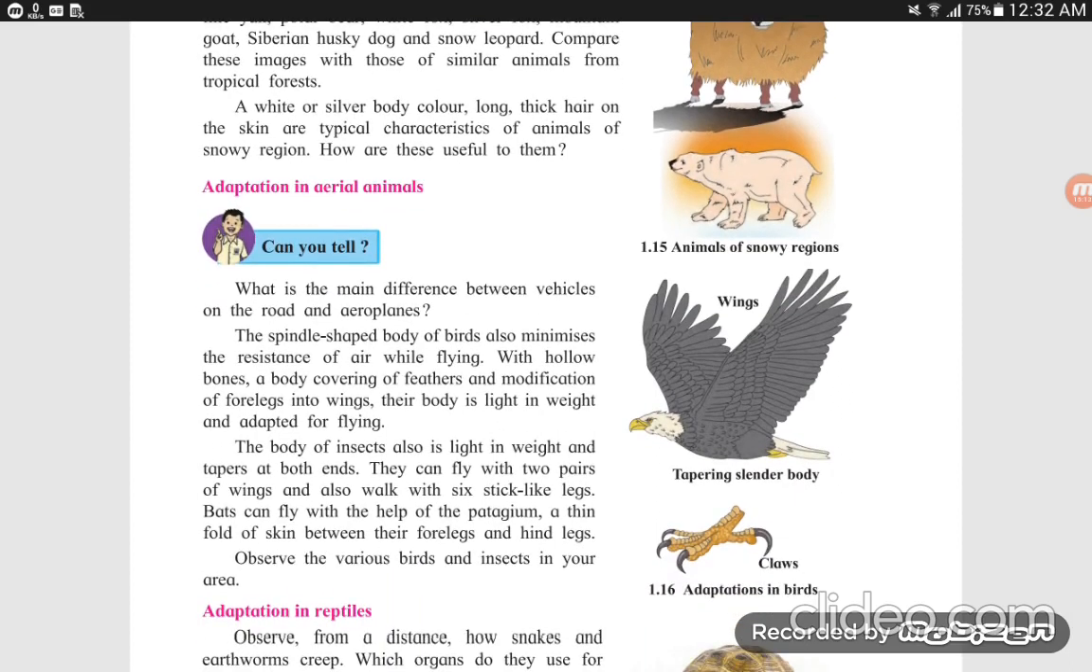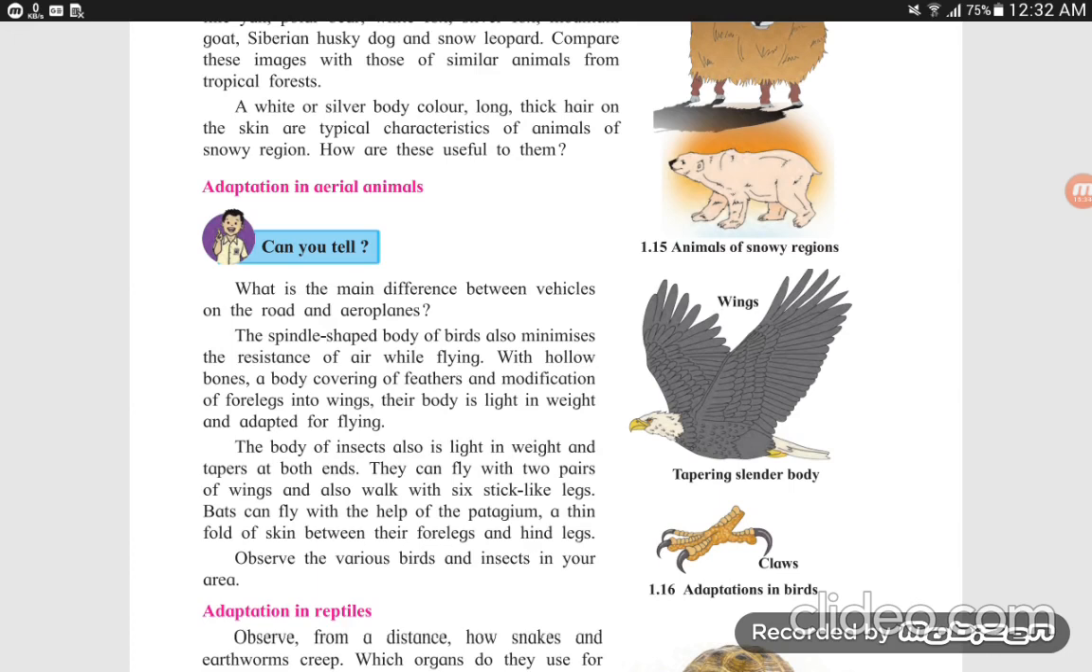Now, adaptation in aerial animals. Animals that fly in the air. What is the main difference between vehicles on the road and aeroplanes? The answer is that vehicles have wheels and aeroplanes have wings. Whatever vehicles run on the road have wheels. Aeroplanes have wings.